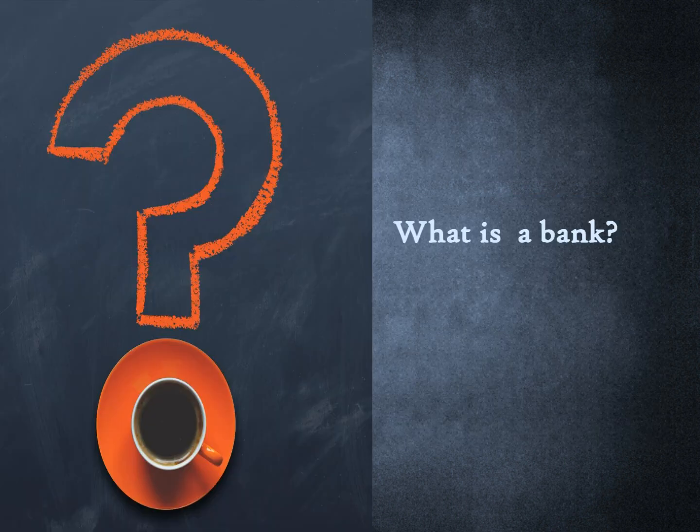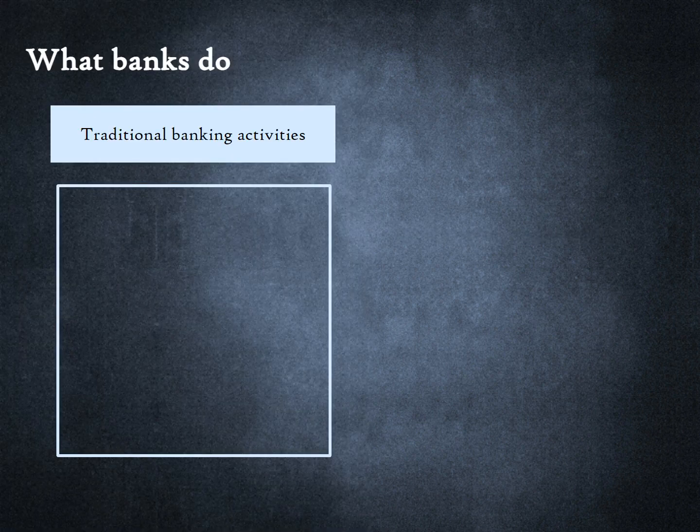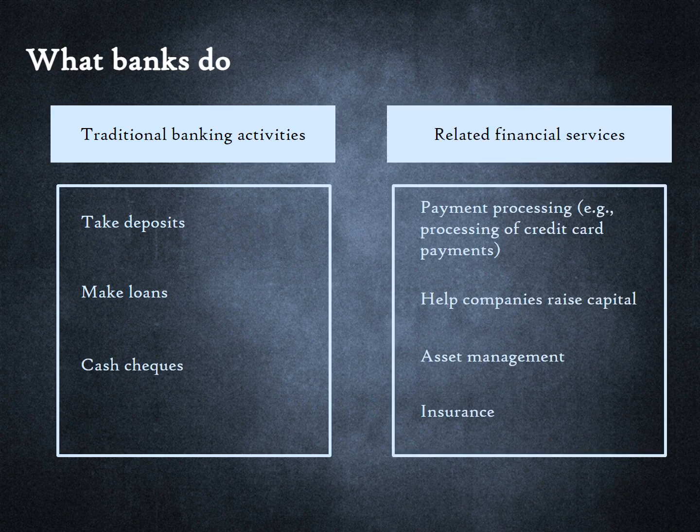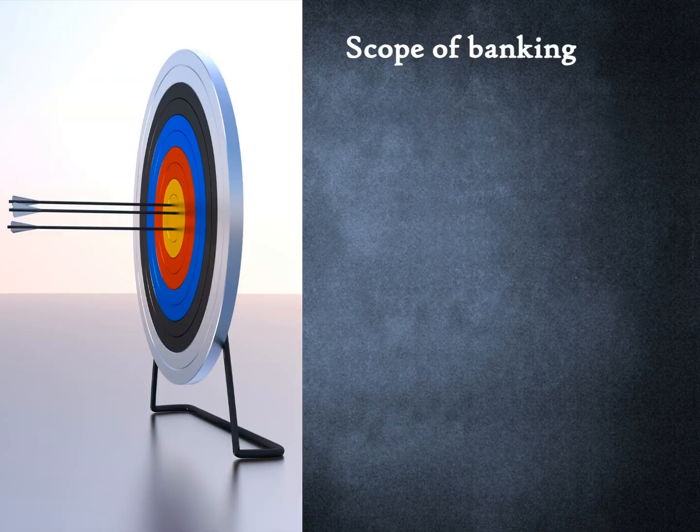We define the financial services industry as consisting of businesses who either create a financial product or enable the delivery of a financial product. But what then is a bank? We will define a bank in this section. Historically, banks were associated with taking deposits, making loans, and cashing checks. However, today banks may offer a wide range of products ranging from asset management, investment banking, and even insurance in some countries. If we define banks by what they do, we run into the difficulty of defining the scope of banking. Specifically, two questions must be answered.